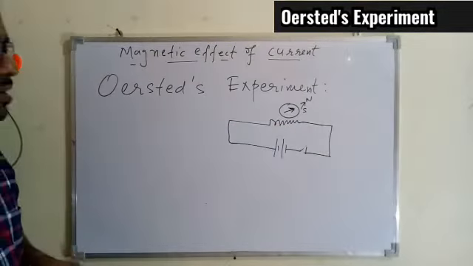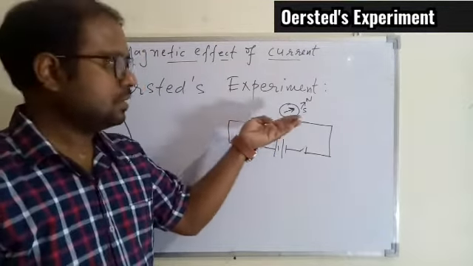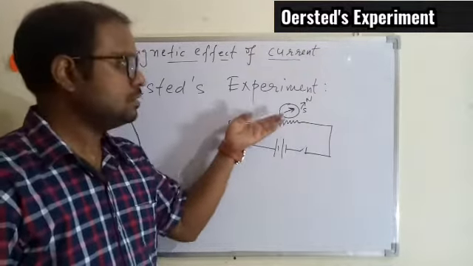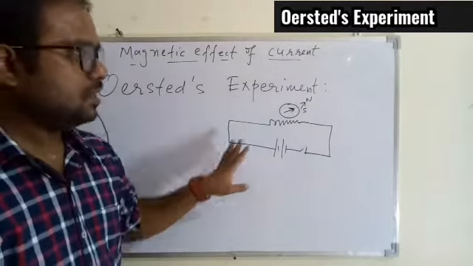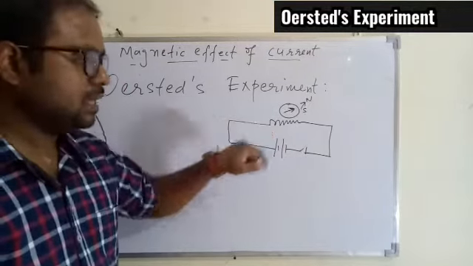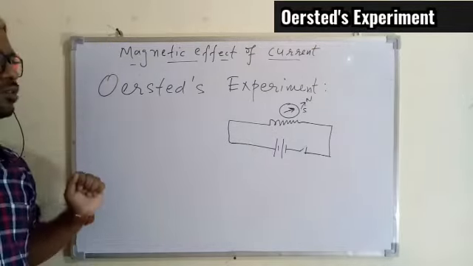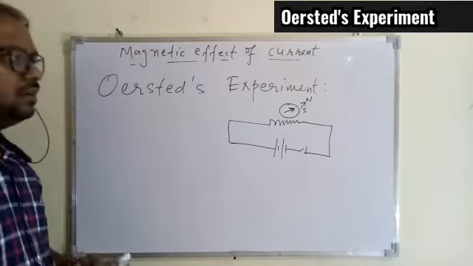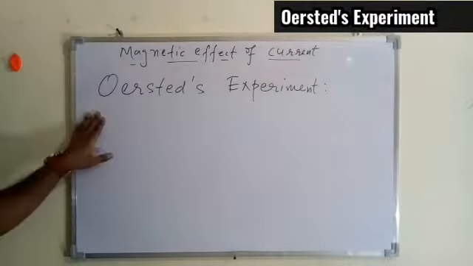So the simple concept is, the time the circuit was switched on, the deflection was seen in the needle of the compass, and we know the needle can move only if it experiences a magnetic force, which happens when it is placed nearby some other magnet. Since there was no other magnet, but still the deflection was seen, it was understood that the wire itself, the conductor itself, must be behaving as a magnet when the current is flowing through it. And from there we started understanding the concept of the magnetic effect of the current, that the conductor becomes a magnet when the electric current flows through the conductor. So I hope this experiment is clear.